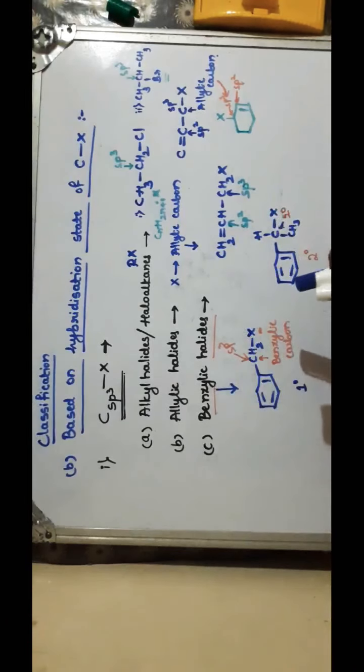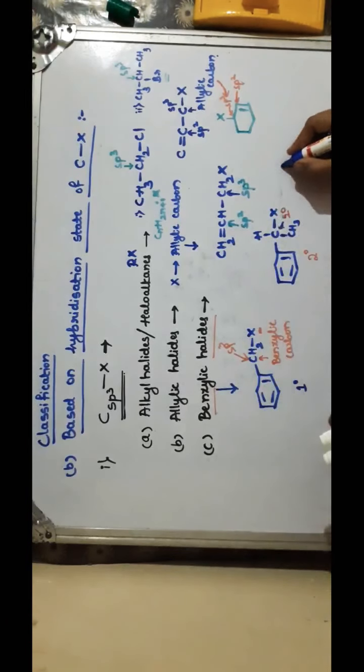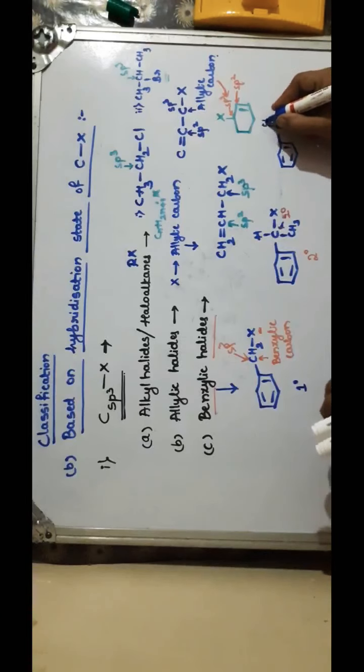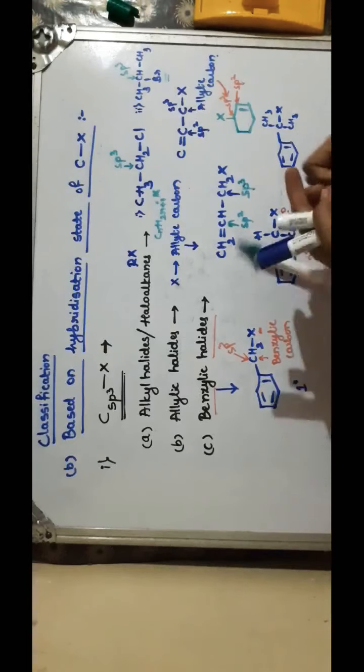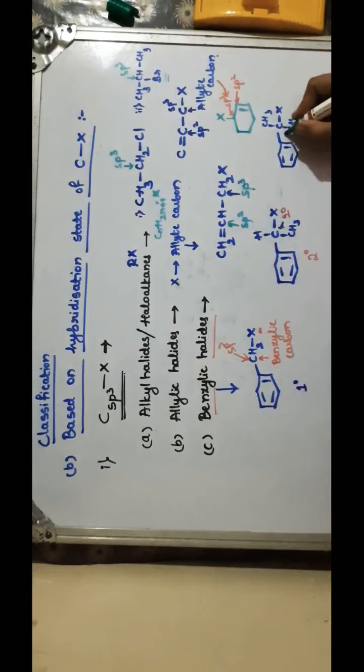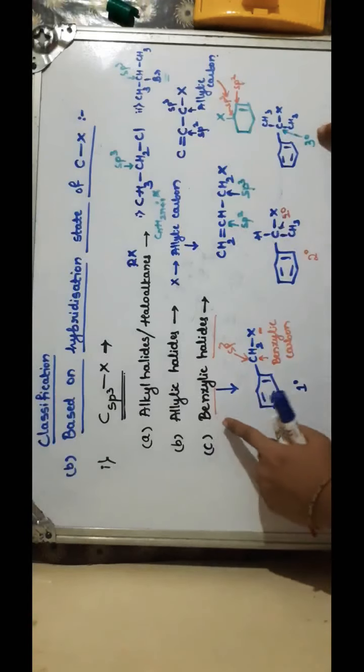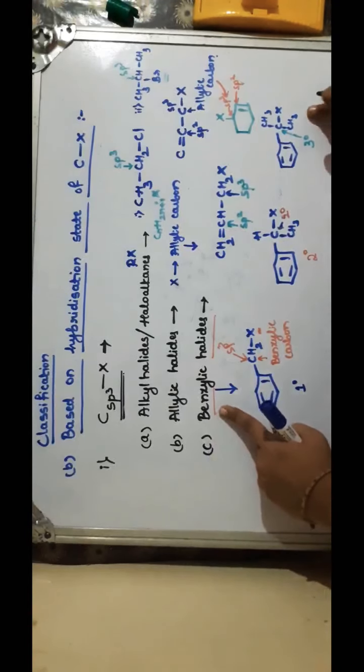Similarly, if we want to write tertiary, what will we write? Carbon connected with two methyl groups and we have a halogen. So now this is again a benzylic carbon connected with the halogen, and this is our tertiary carbon. So this is an example of tertiary benzylic halide.